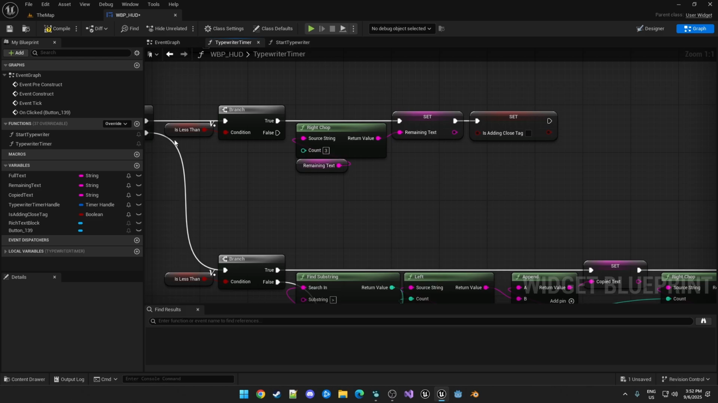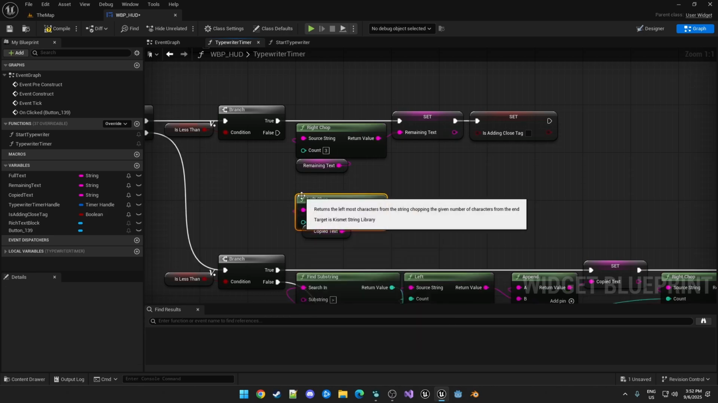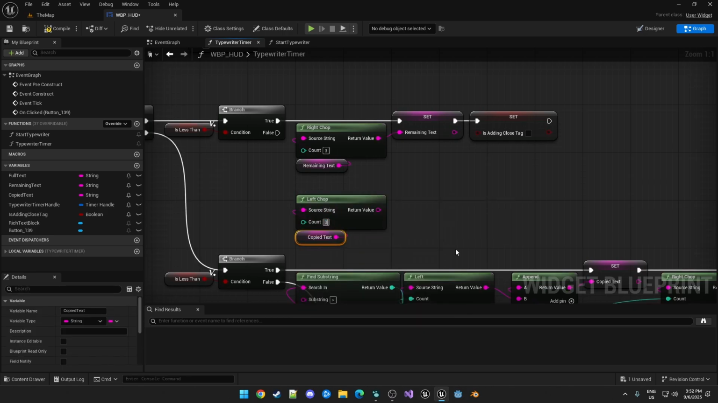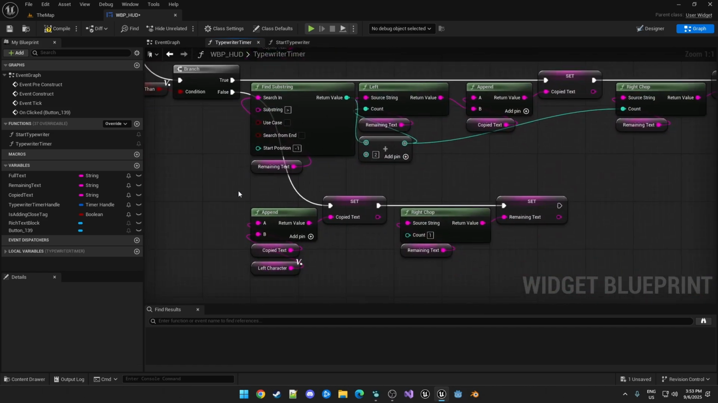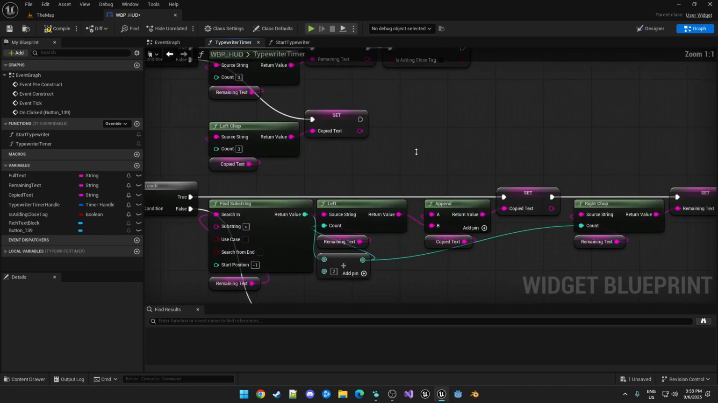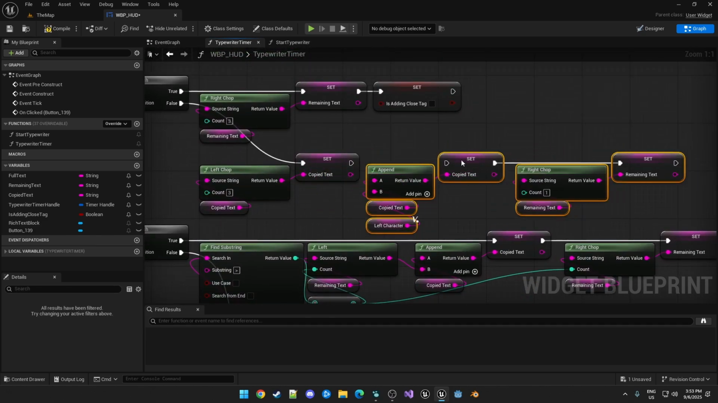In our flow here though, when there is no less than, but we're inside of the text loop, what we need to be doing is take our copied text, which has the close tag at the end of it, and call left chop on this. We're getting rid of those 3 characters. So again, left and right chop. Left chop is keeping the left side and removing the last 3 characters, which we're then setting back to copy text. And then we're just adding the left character again. So we can actually just take the section down here, copy that, and place that right here.